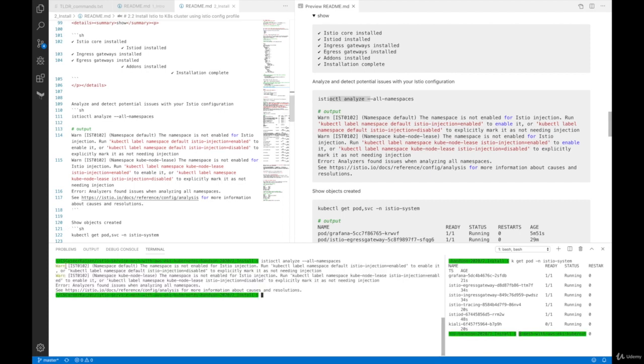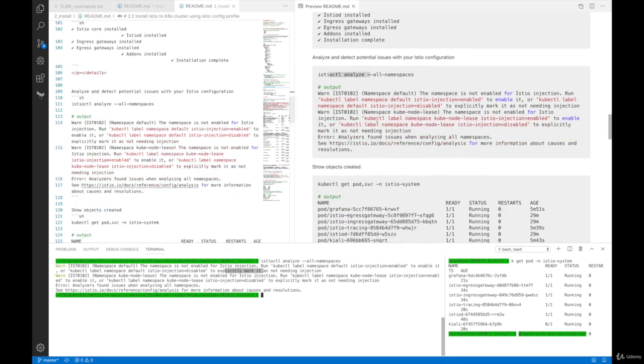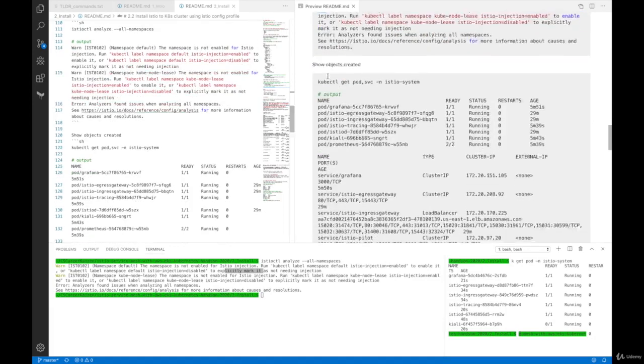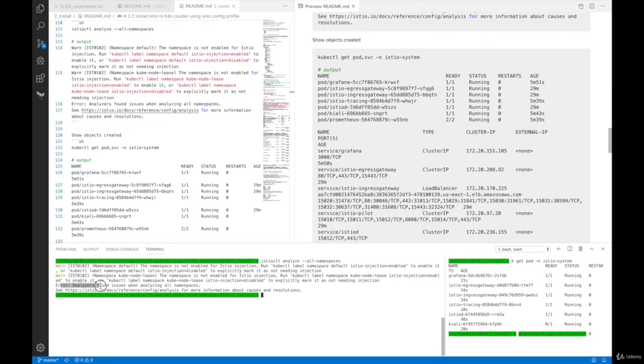Okay, so it printed out two warnings. The namespace is not enabled for Istio injection. Run kubectl label namespace default istio-injection=enabled to enable it, or kubectl label namespace default istio-injection=disabled to explicitly mark it as not needing injection. So this is okay because in the next section we are going to enable Istio injection using the label per namespace. Anyways, so far two warnings and no errors, so that's okay. It says error analyzers found issues when analyzing all namespaces, but this is not critical.